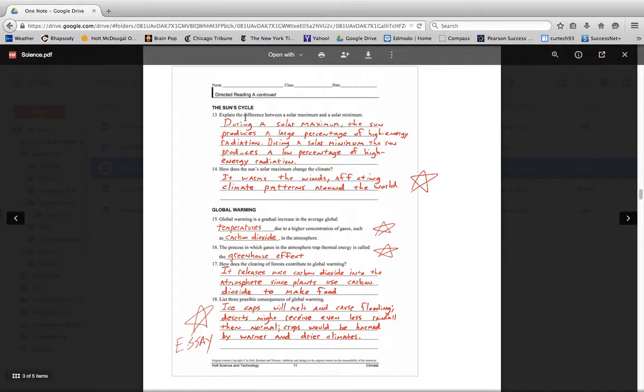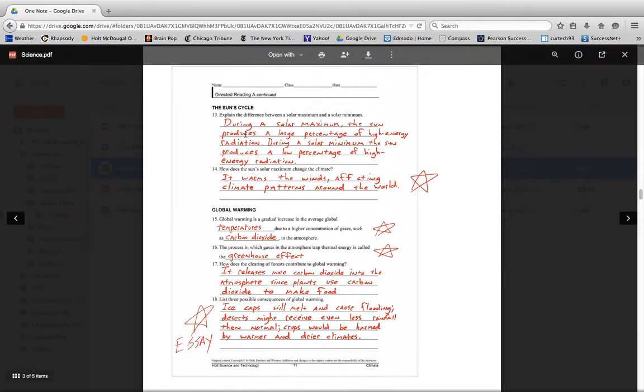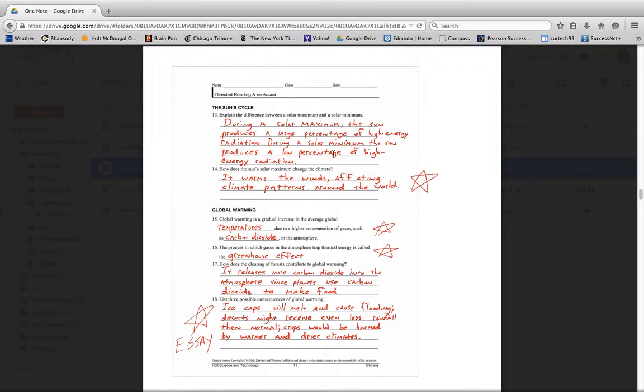The sun's cycle is another reason that the climate can change. The sun kind of goes through seasons, and the seasons are called solar maximums and solar minimums. During a solar maximum, the sun produces a large percentage of high energy radiation. So there's lots of these explosions going off on the sun. And in a solar minimum, the sun produces a low percentage of those explosions. So it's kind of like seasons, although the cycle of solar maximum to solar minimum lasts about 11 years. And solar maximum warms the Earth. It affects the climate patterns around the world.